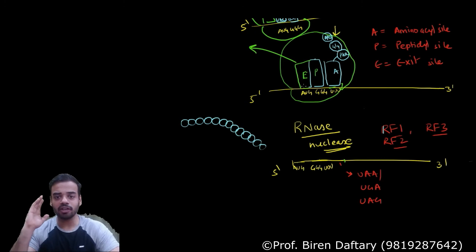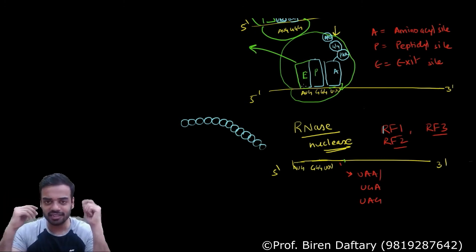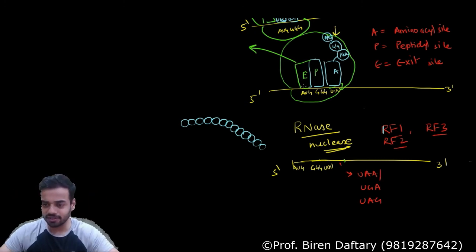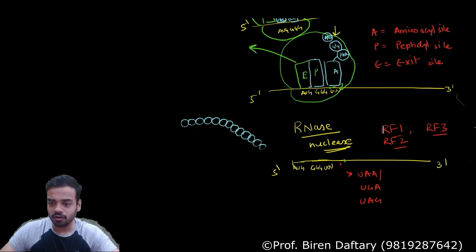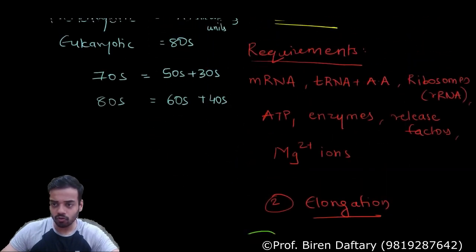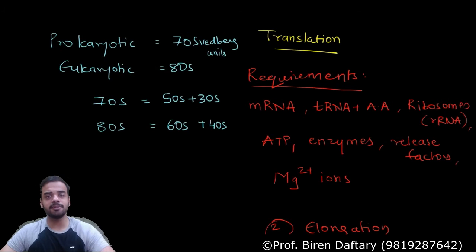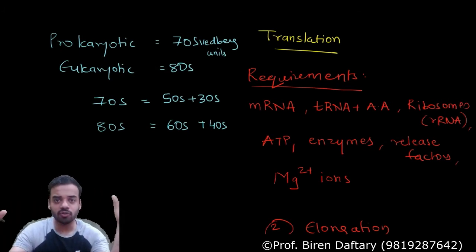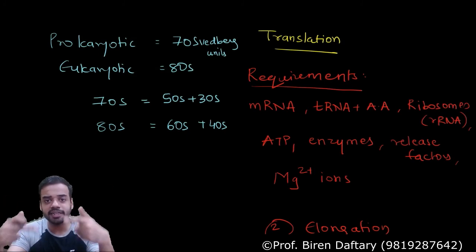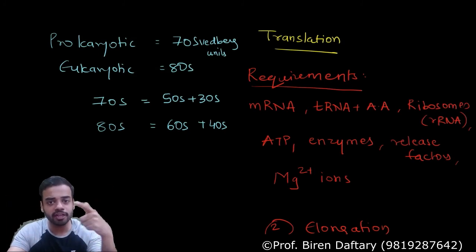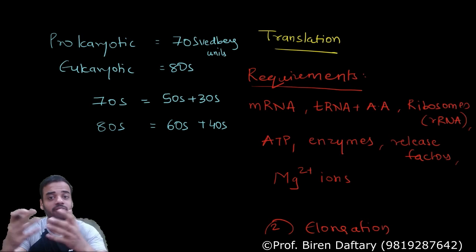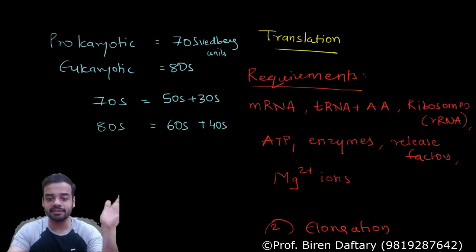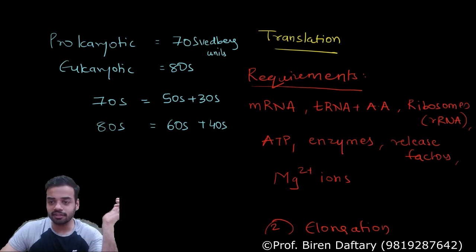So what are the important points in translation? Let us just revise this first. First of all, what is translation? Translation is basically attaching the amino acids together to form a protein. Who helps in that? mRNA, tRNA and ribosomes. So now you know why ribosomes are called protein factories, because without them translation won't occur. Next, initiation, elongation and termination are the 3 parts.